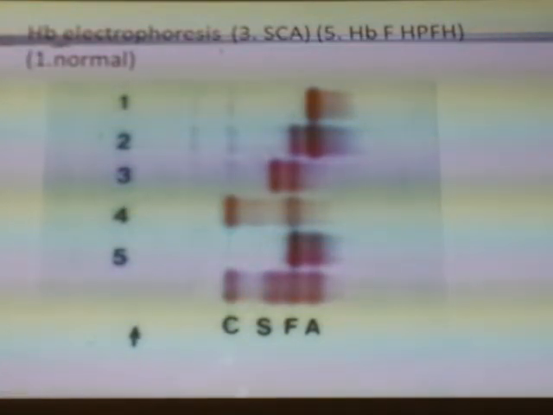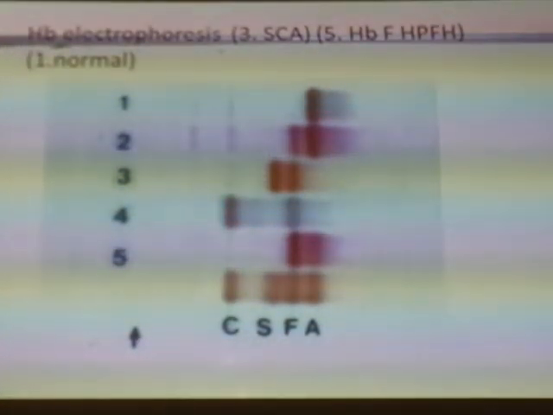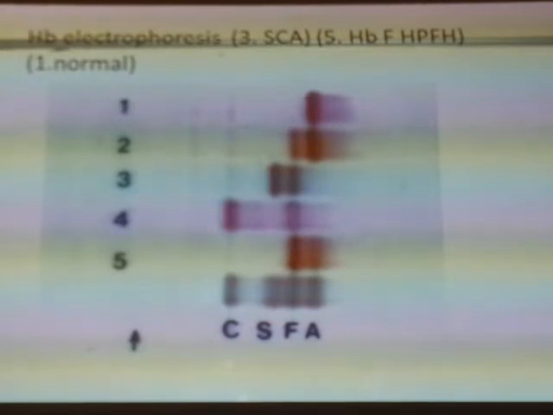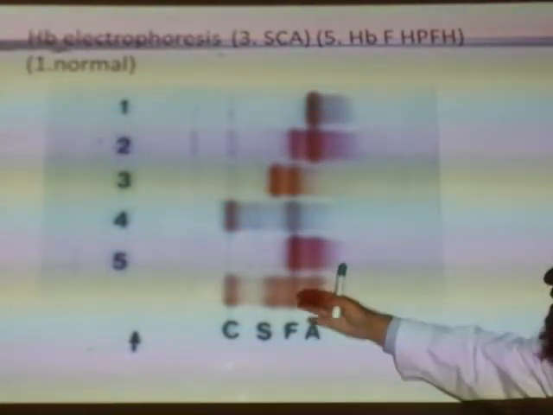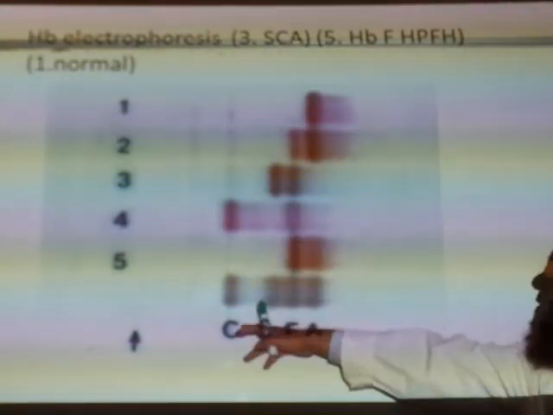This means increase. Shabab, first you should know how to read this, then the result. Now here, what do you see in number 4? Hemoglobin F is increased. Hemoglobin C is increased.